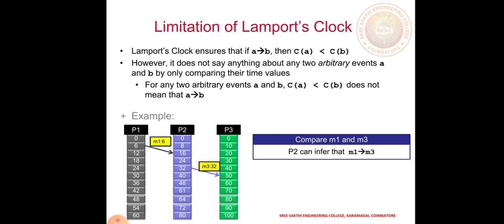Then, limitations of the Lamport algorithm. The Lamport clock ensures that if A happens before B, then C of A is less than C of B. However, it does not say anything about two events A and B, only the comparison of the time values. Yes, we have done that in the previous slide. That means A has to be smaller, B has to be higher. If not, we have to add the value into the B value.